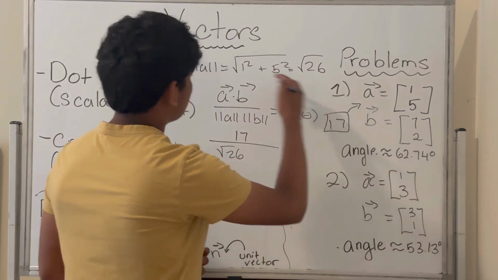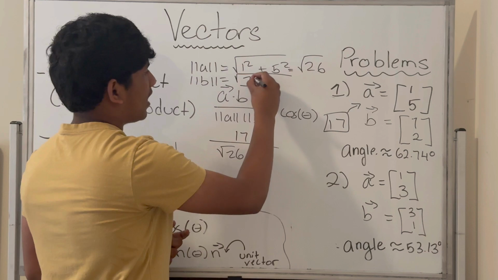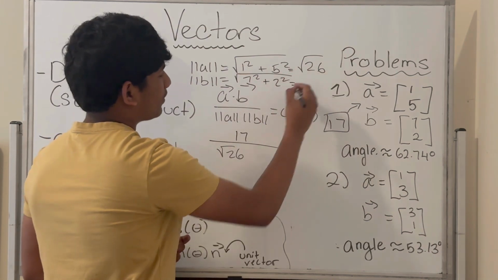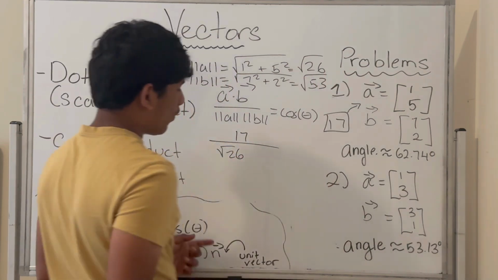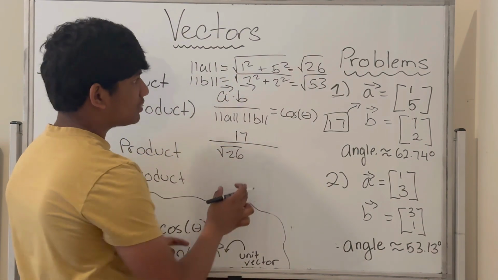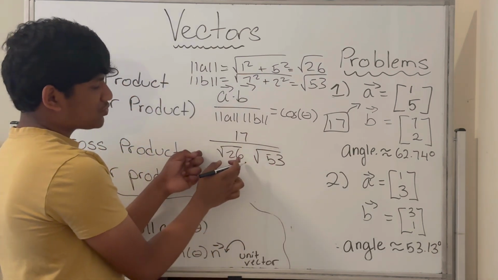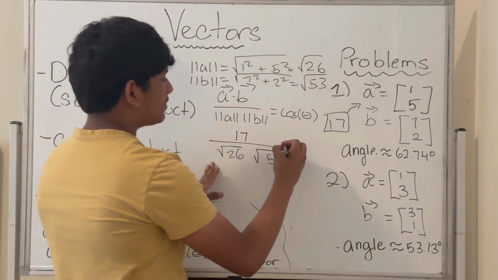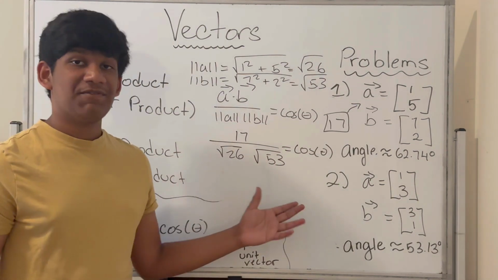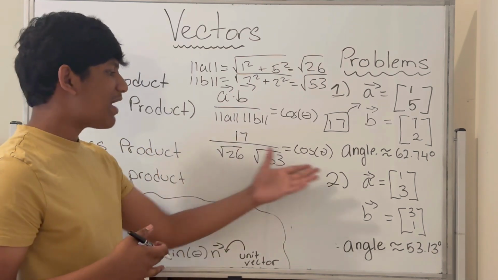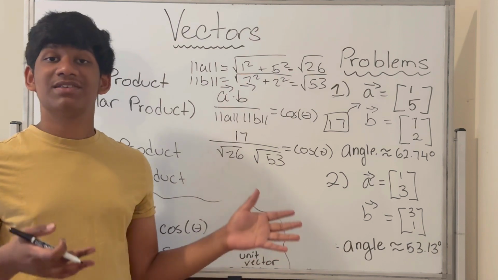Now, what about the magnitude of vector B? Well, this is just the square root of 7 squared plus 2 squared, which is 49 plus 4, which is just 53. Therefore, the denominator is equivalent to the square root of 26 times the square root of 53. So 17 over the square root of 26 times the square root of 53 is equivalent to cosine of theta. Okay, so we won't proceed any further from here because we don't have a calculator, but this is the value that cosine of theta should be equivalent to. Notice that we could simplify this, but that's not of relevance to this video.